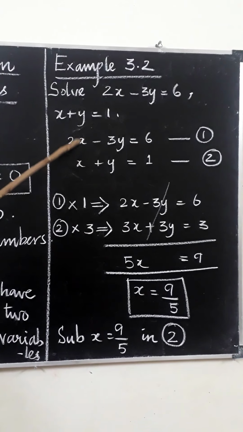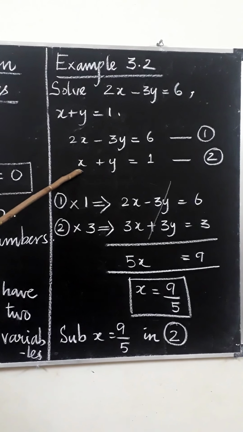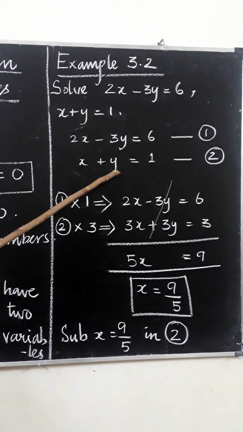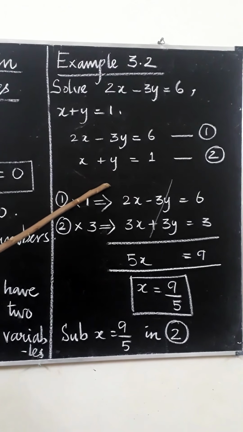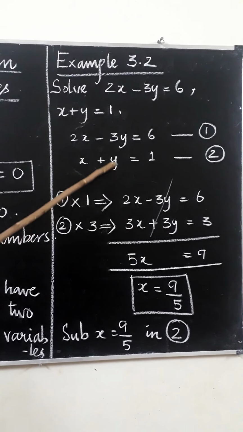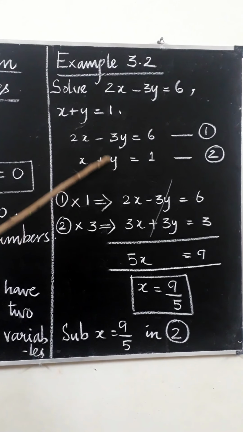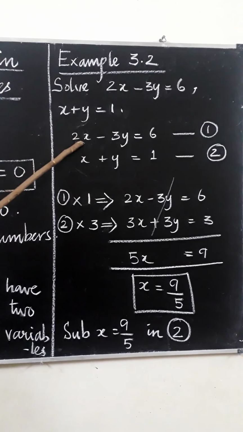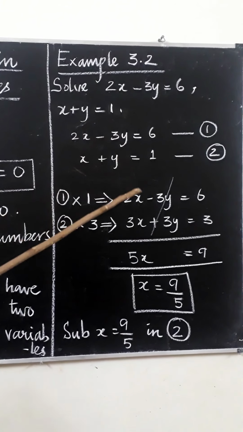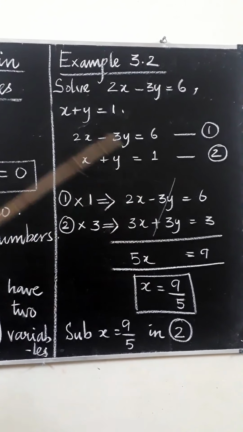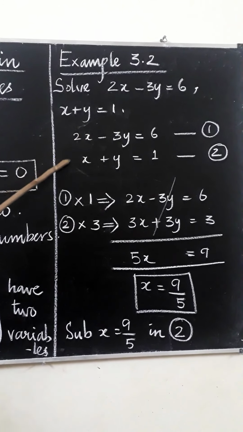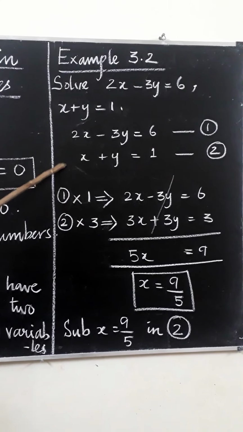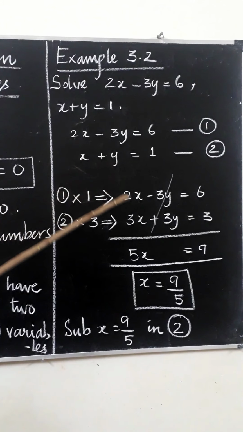Here the coefficient of x is 2. Here the coefficient of x is 1. Here the coefficient of y is minus 3. Here the coefficient of y is plus 1. Select the variable with the same coefficient but different signs. Here in these two equations, neither x nor y has the same coefficient. So what to do? Just change one of the equations, and change the variable which is to be eliminated.